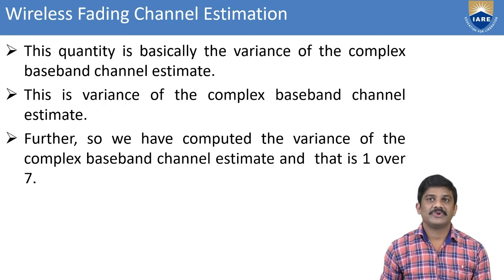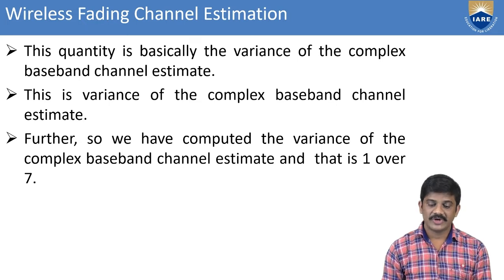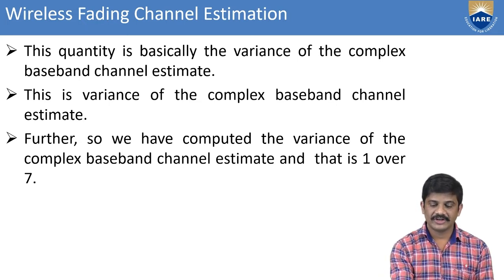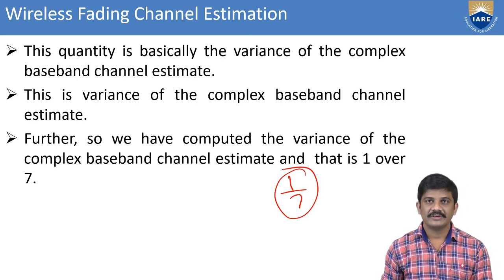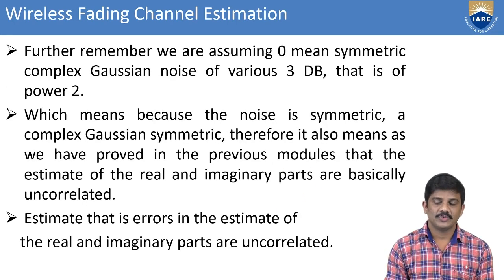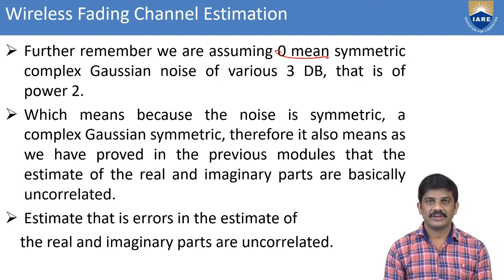This is for the normal purpose, and also we can take some baseband channel, and see how we can compute the variance of the baseband estimation. That is 1 over n, that is 1 by 7. Then we can find the estimation of the 1 by 7. Further, remember we are assuming zero mean. Here we have taken zero mean.